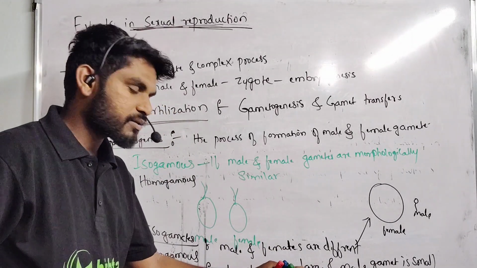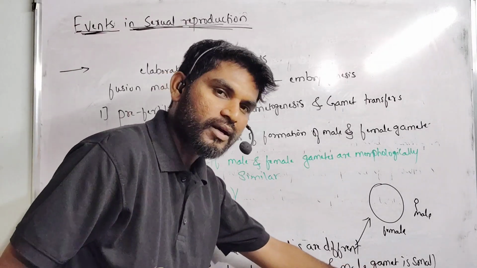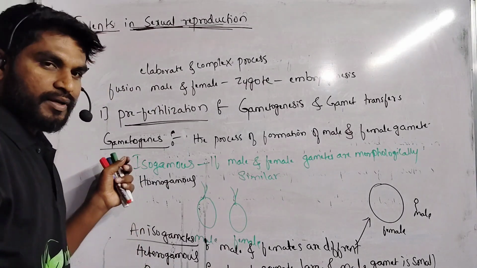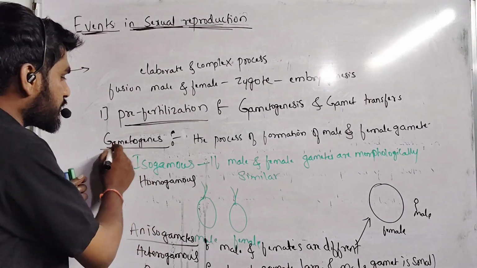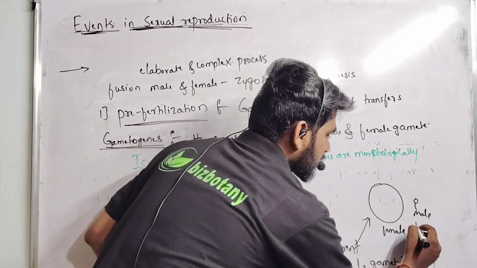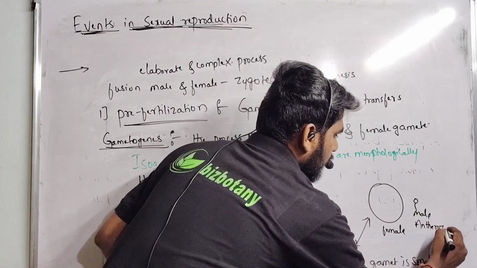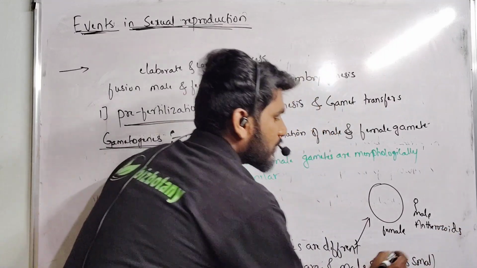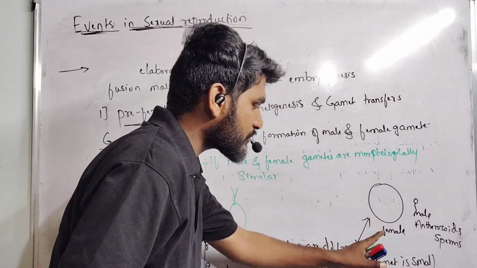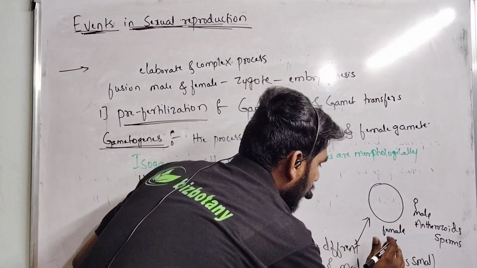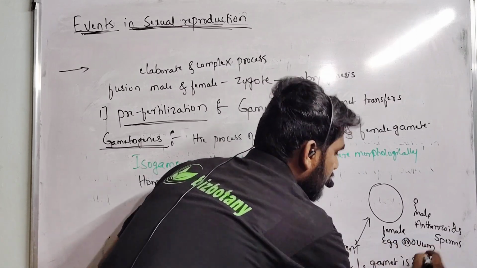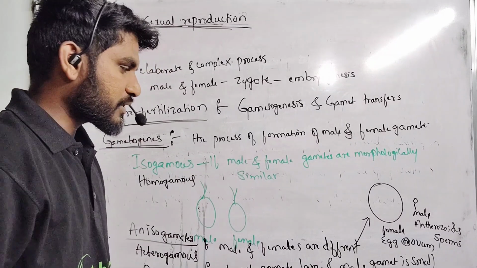Female gamete is large and inactive. Male gamete is small and active. These types of gametes are present in gametogenesis. Okay, gametogenesis means formation of male and female gametes. The male gametes are called antherozoids. In case of animals, we call them sperms, and in case of female gametes, we call them egg or ovum. These are the male and female gametes of reproduction.